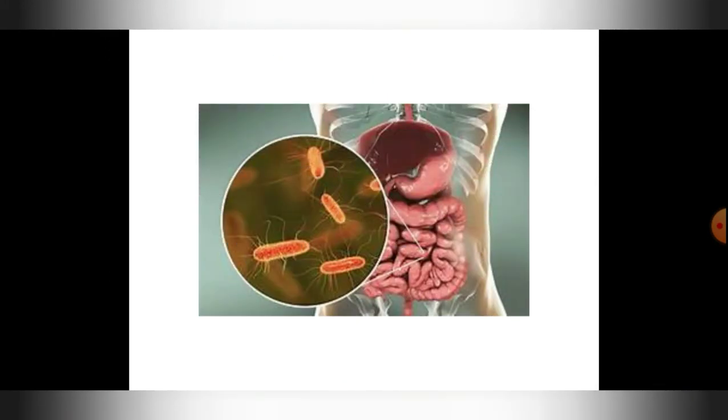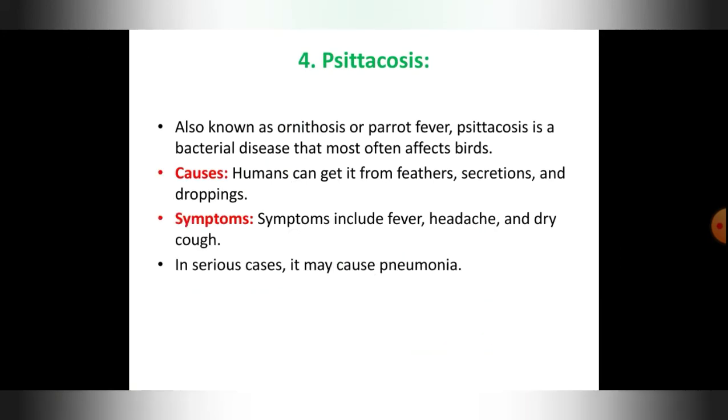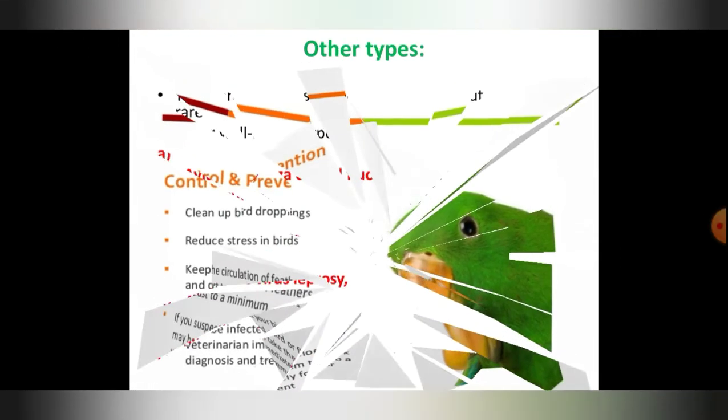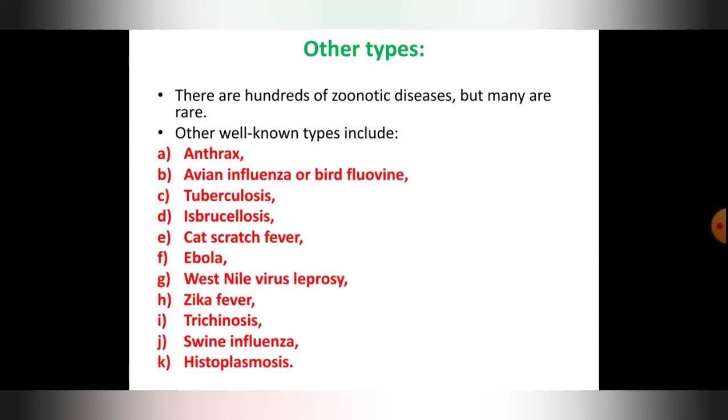Okay, and you have studied tickosis, then other types like anthrax, avian influenza, TB, brucellosis, cat scratch fever, Ebola, West Nile virus, leprosy, Zika fever, trichinosis, swine influenza, and histoplasmosis. So with this, I will be stopping today's class.